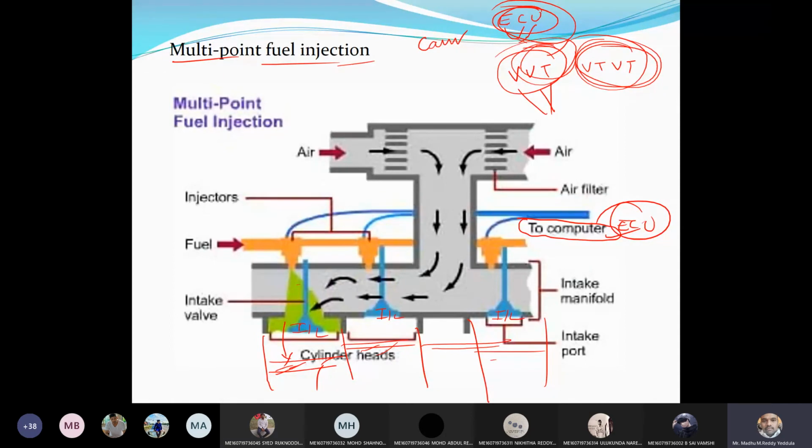This is the multi-point fuel injection system, meaning we are injecting the fuel at different positions. Wherever a cylinder is there, we are injecting the petrol, and the petrol is atomized with the incoming air, and that air-fuel mixture will be supplied into the engine cylinder during the suction stroke.